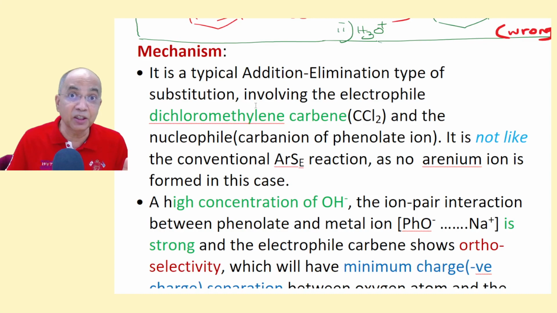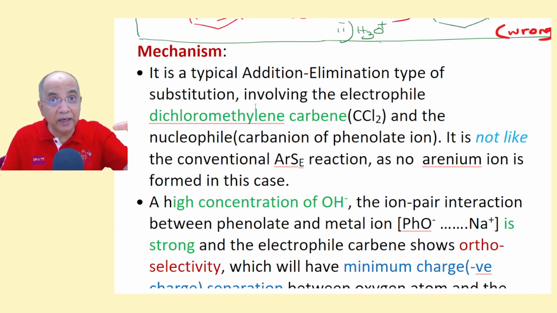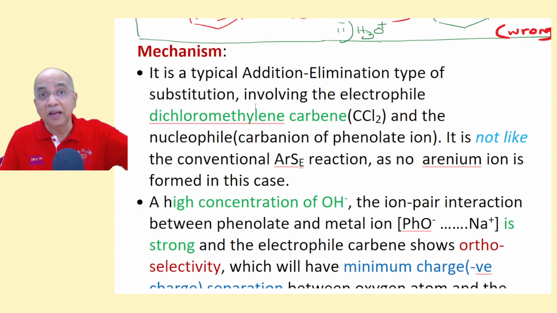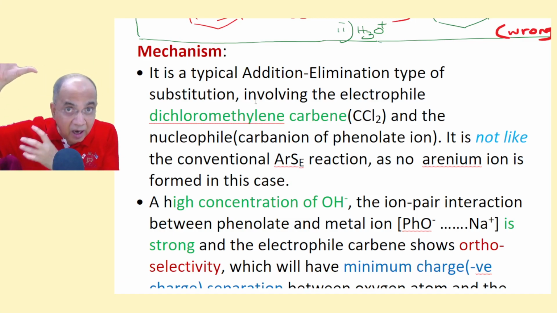It's not like the conventional electrophilic substitution in aromatic compounds that involves the formation of an arenium positive ion, a resonance stabilized arenium ion. No, it's not like that. It is first an electrophilic addition. The nucleophile, which is the phenoxide ion or phenolate ion, attacks the electrophile, which is a carbene.